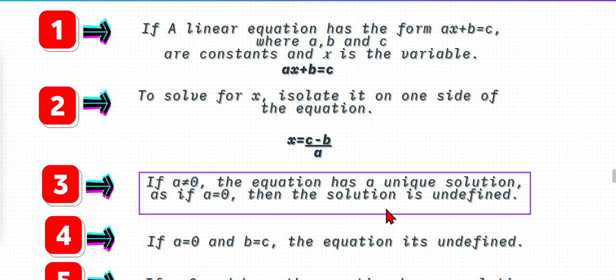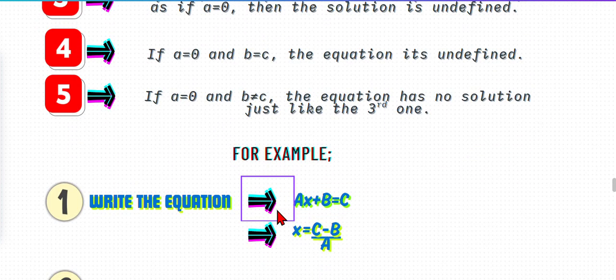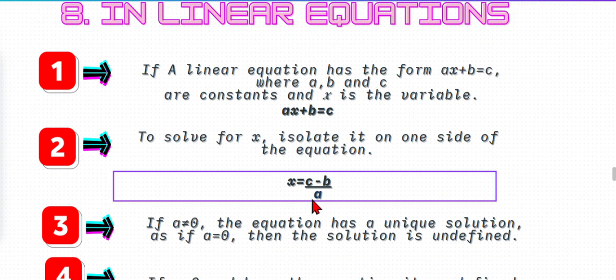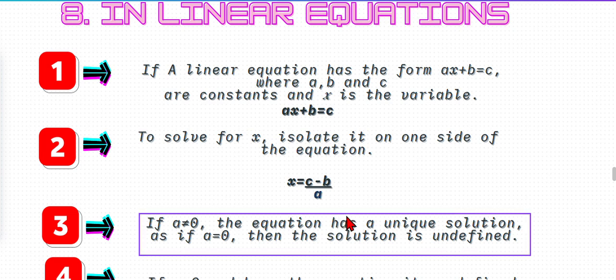So if it's not 0, it's not undefined, it's defined, which makes it a unique solution, right?